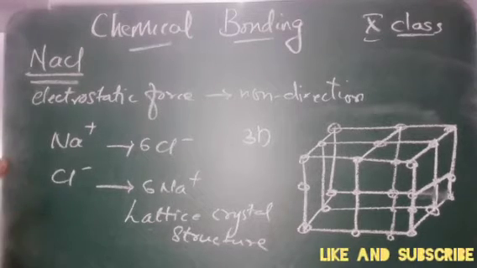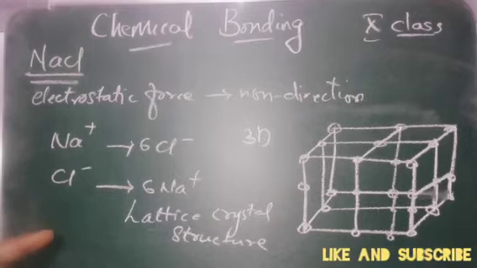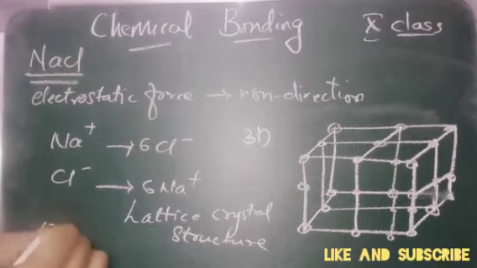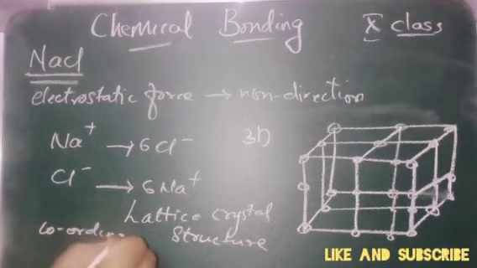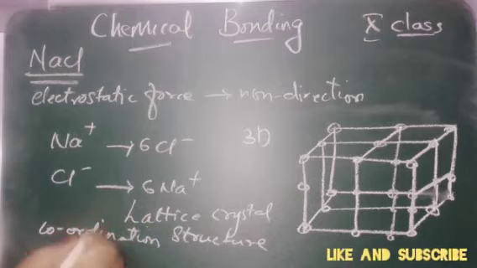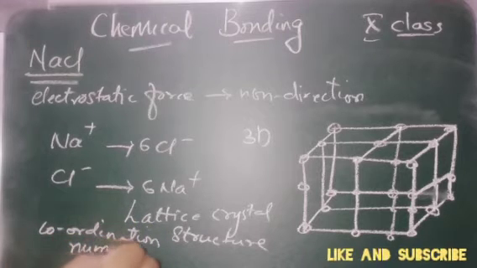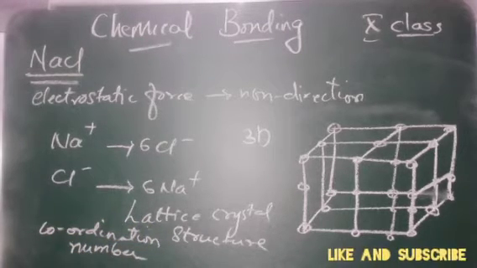So the number of ions of opposite charge that surround a given ion of given charge is called the coordination number. What is it called? It is called the coordination number. Fine, is it clear till here?